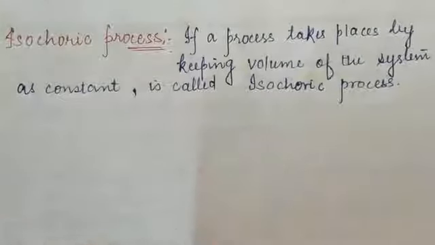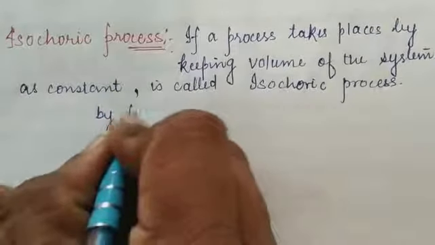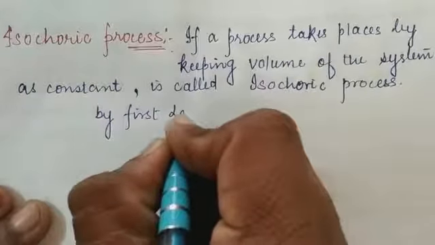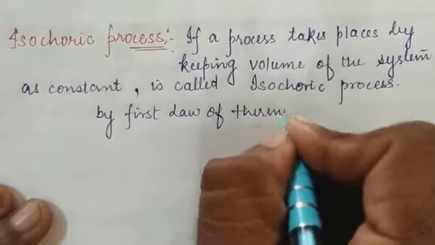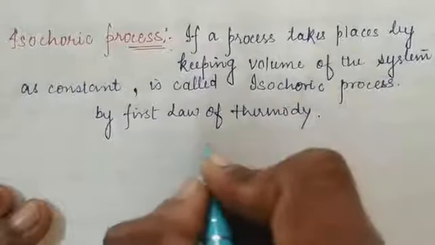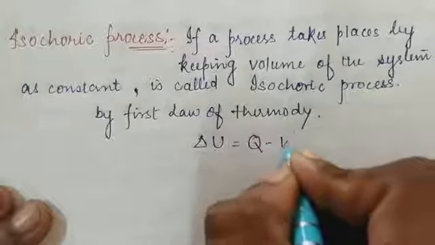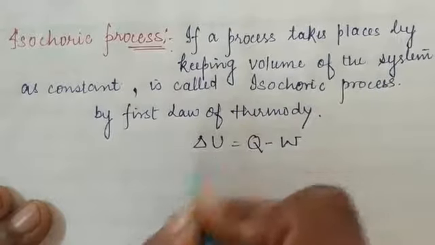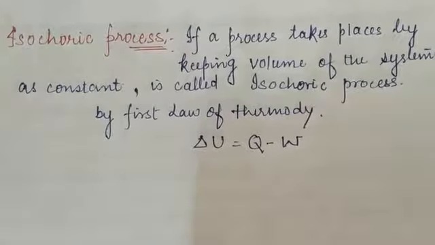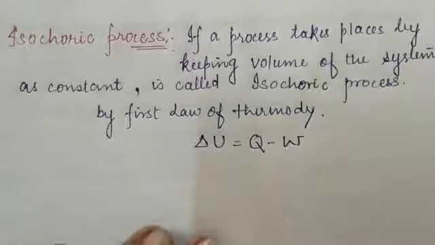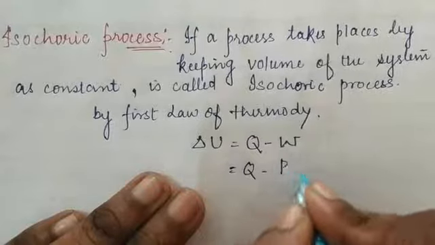And now how we can explain it, according to the first law of thermodynamics: change in internal energy is equal to the amount of heat energy supplied minus the amount of work done. Here there is no change in the volume, since we know that W is equal to P into dV.